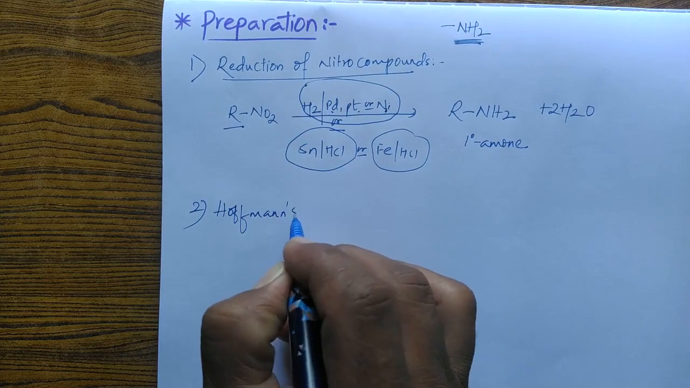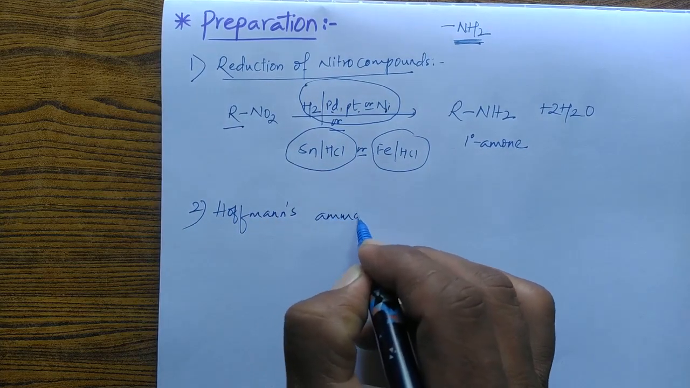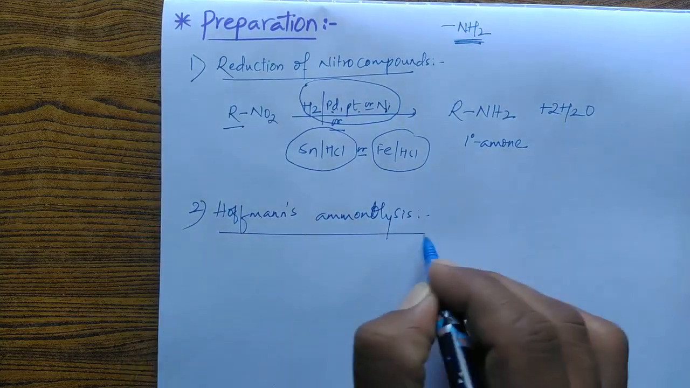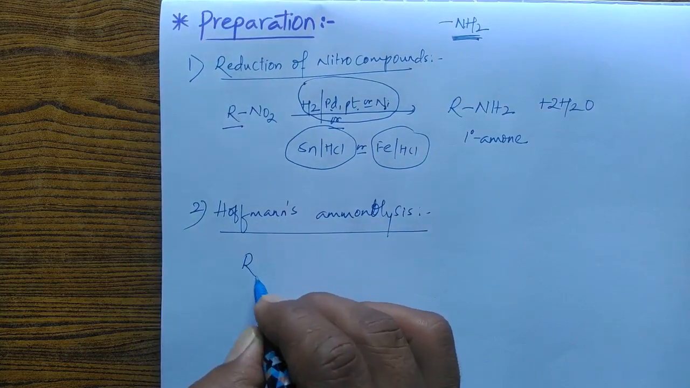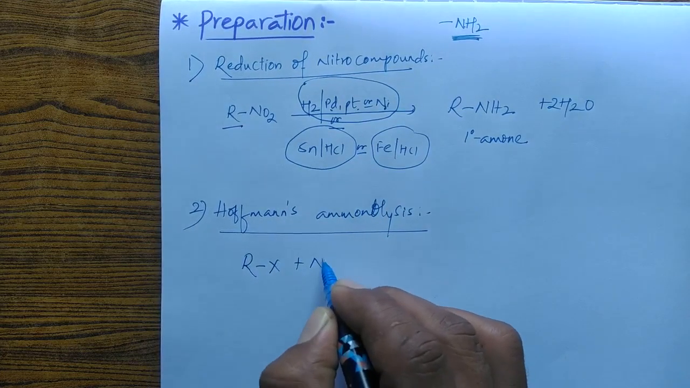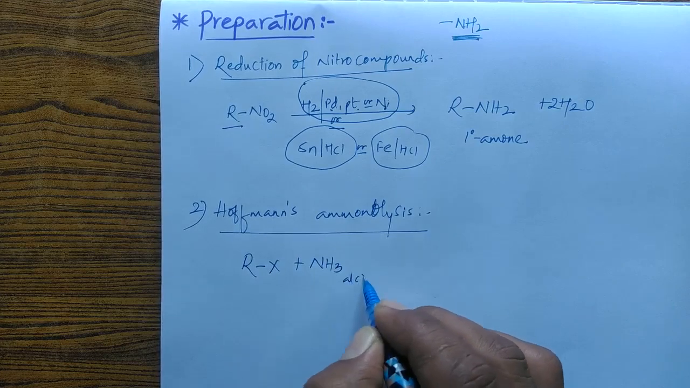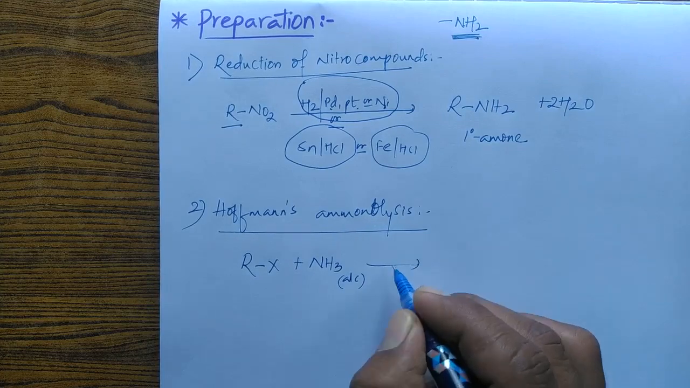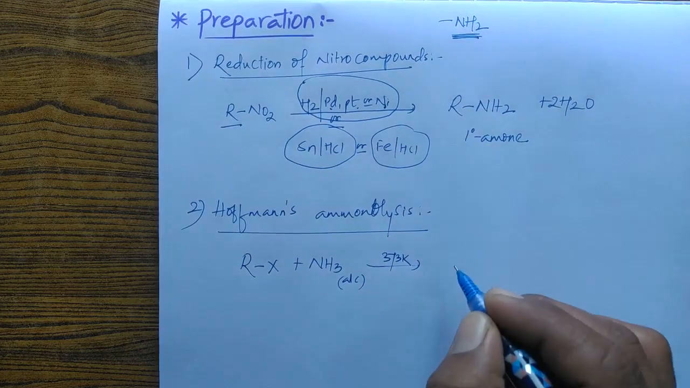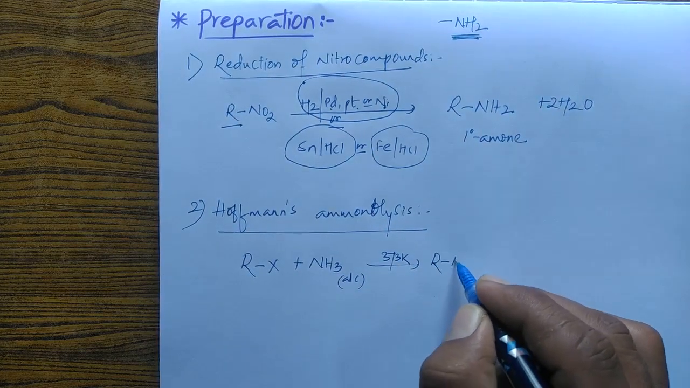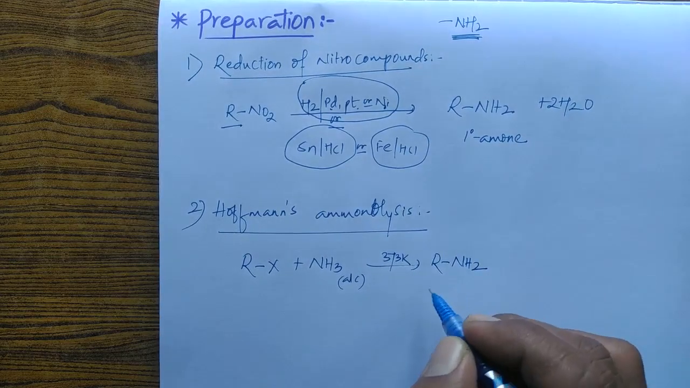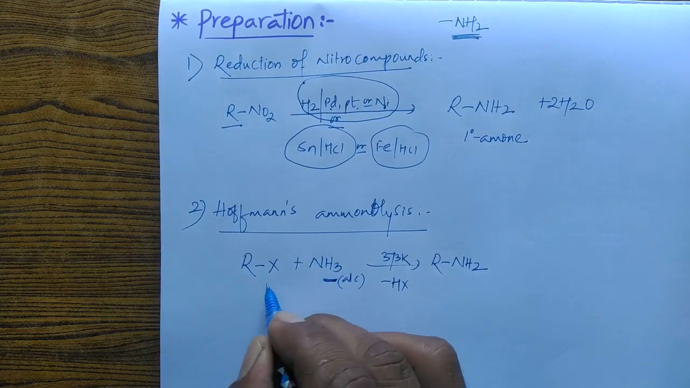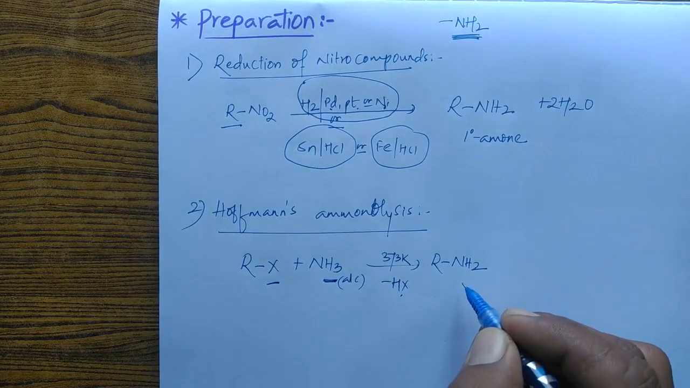Hoffman's ammonolysis method. In the Hoffman ammonolysis method, alkyl halide on treatment with alcoholic ammonia at around 373 Kelvin gives the respective primary amine, RNH2. There is an elimination of HX: one hydrogen atom from NH3 and this X go as HX, and we get RNH2.